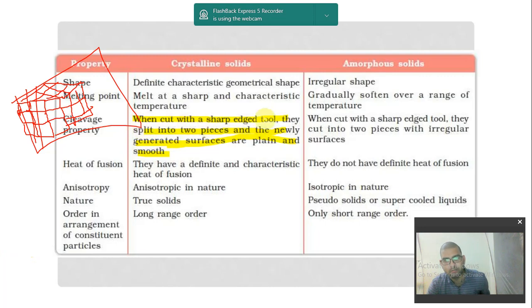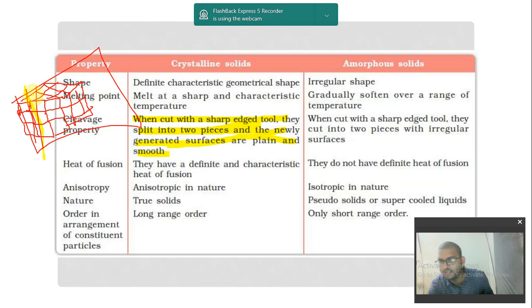When cut with a sharp edge, they split into two pieces, and the newly generated surfaces are plain and smooth. And also this line is missing here. They will have the same structure as they are in the original piece. So if you cut here in the piece with a knife, a plain surface will be generated, which will be smooth in nature. So it will be cutting like this only. Okay, it can cut only smoothly, and it will have a very sharp surface when you cut it.